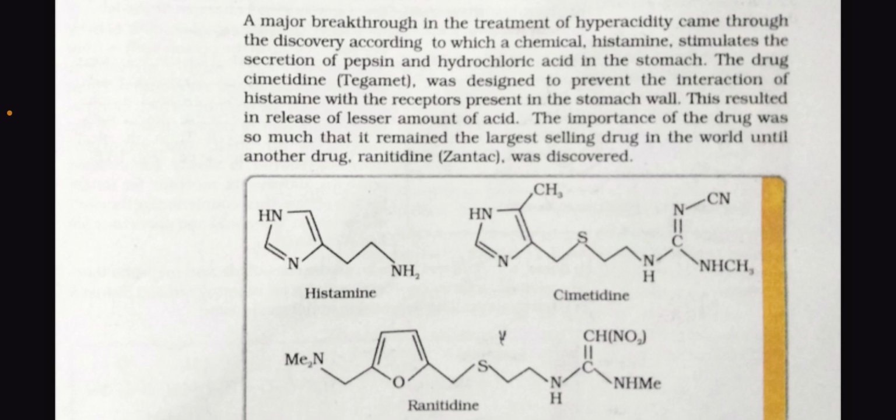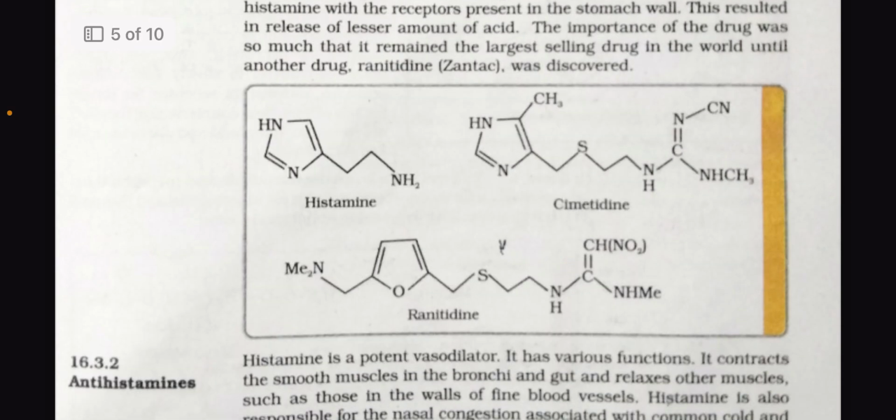The importance of the drug was so much that it remained the largest selling drug in the world until another drug, that is ranitidine, Zantac, was discovered. Here we can see the structure of histamine, cimetidine and ranitidine.